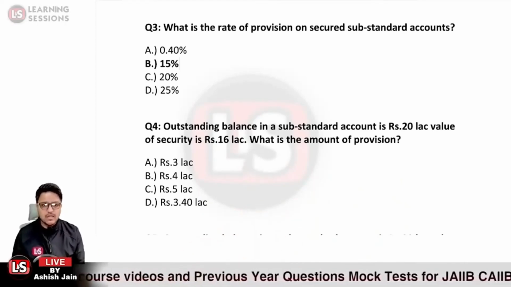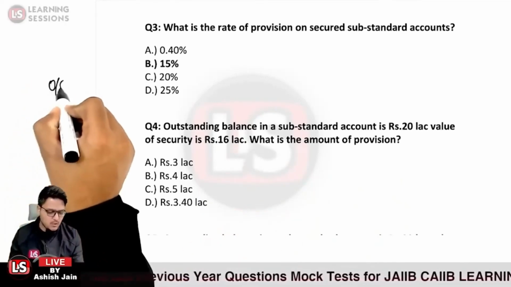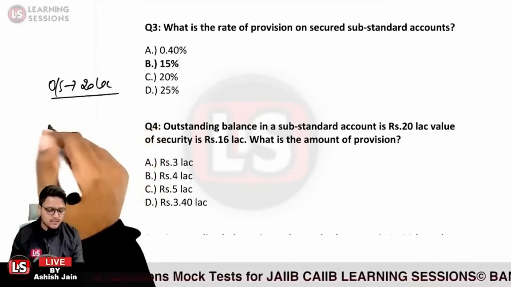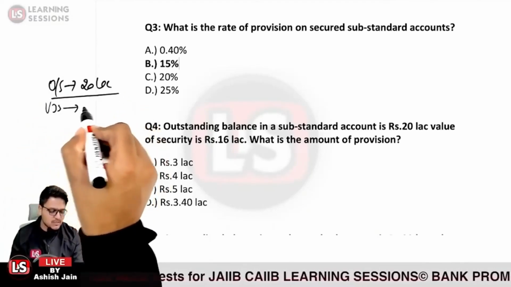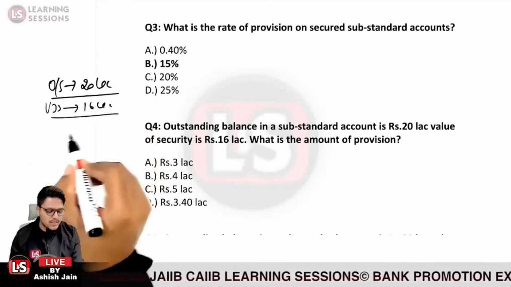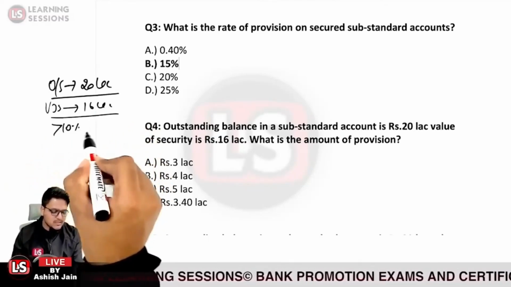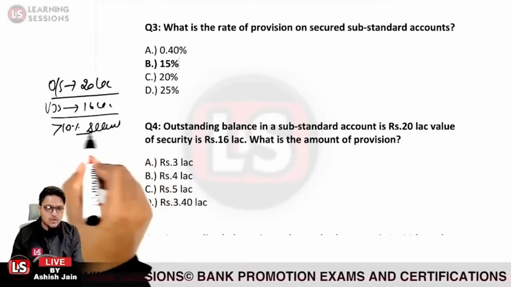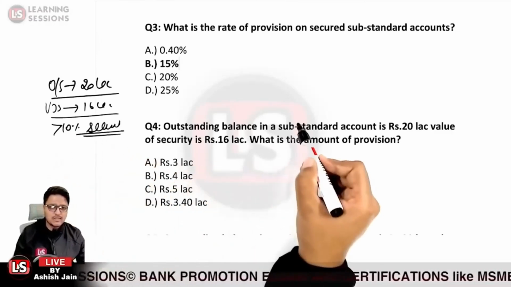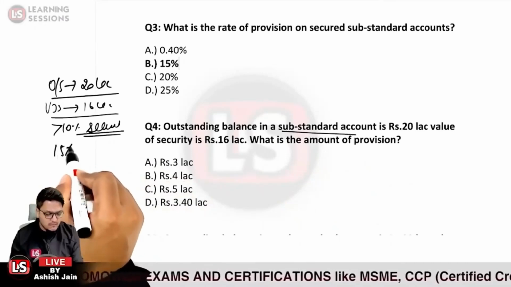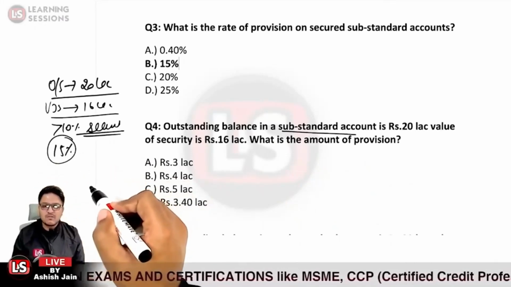We have an outstanding balance equal to 20 lakh rupees and the value of security is 16 lakh rupees. So it will be a secured asset. Why is it so? If the value of security is greater than 10%, in that case it is a secured loan. Now if it is a secured loan, it is classified as a substandard asset. So what provision percentage would be applicable? 15% of the provision percentage will be applicable.